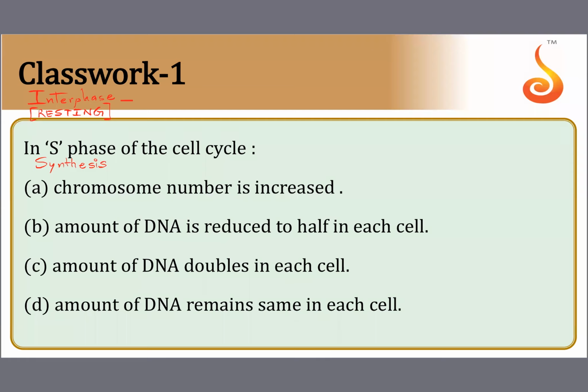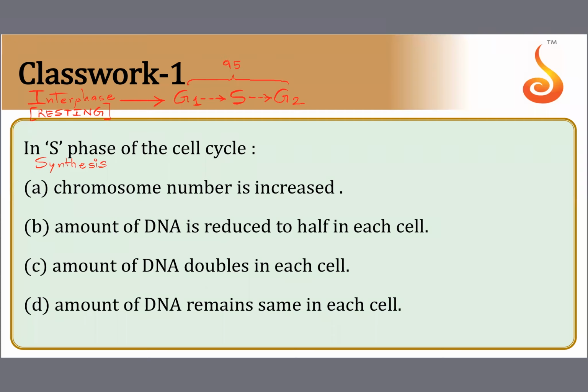So in interphase, you have three phases. One is gap 1, S phase, and gap 2 phase. So the cell first enters into the gap 1. It's also called growth phase or gap phase. And then it enters the S phase. And after that, it enters into the G2 phase. In fact, a cell spends more time in the interphase than it would spend dividing.